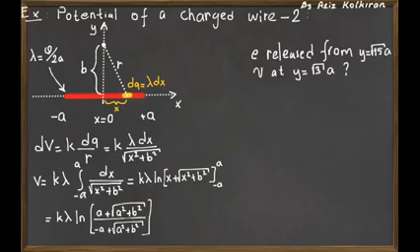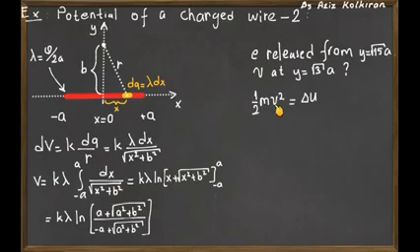So again, we have the question: if we release an electron on the y-axis from y equals square root of 15 a, what is the speed of this electron at y equals square root of 3 a? Again, the change in the potential energy of the electron will be equal to the kinetic energy gained by the electron, because it is released from rest.